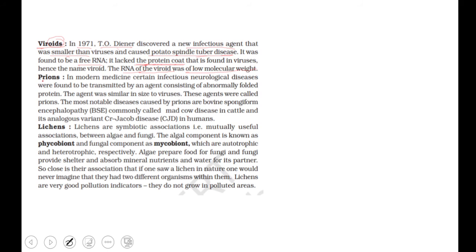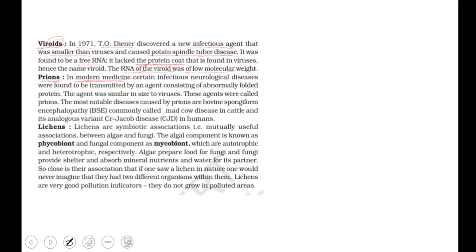Next we have the next VIP, which is prions. This is a really modern form of organism which has been found out due to an effort by modern medicine.